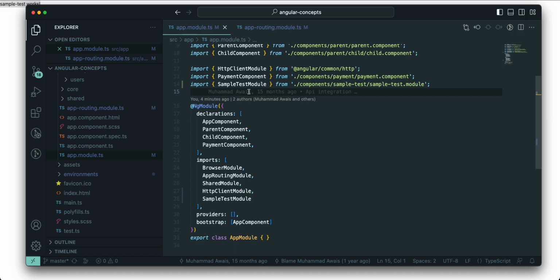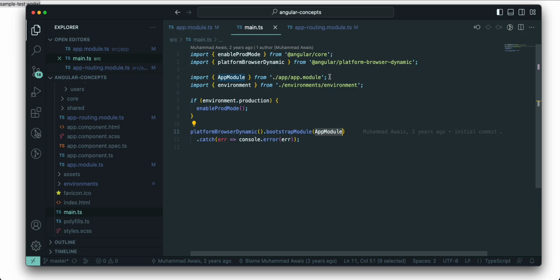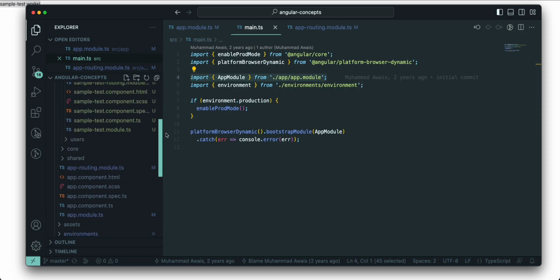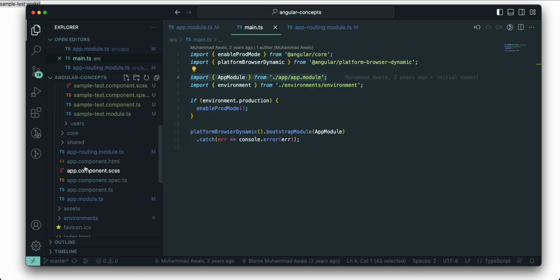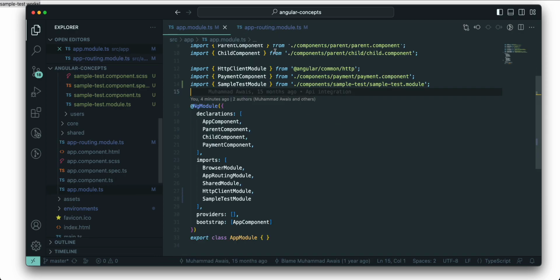Inside main.ts, as you can see here, we have listed this app.module. This is the entry gate. If you don't want to use this app.module and want to create your own module and use that as your entry gate, you can simply go here, import that module, and use it. That's very simple. Got my point? Yep. Yeah, that's the way we can do it.